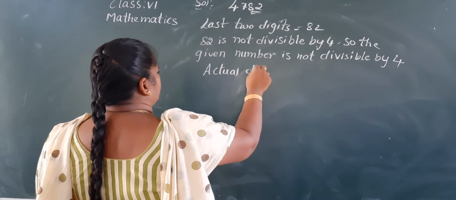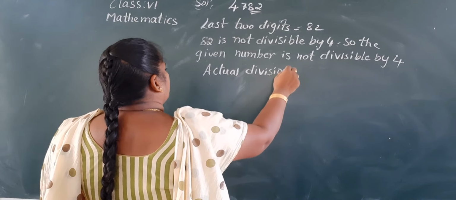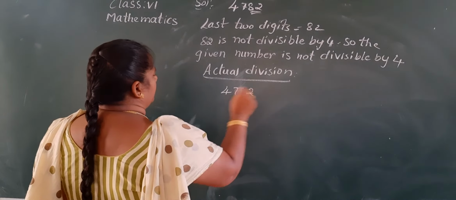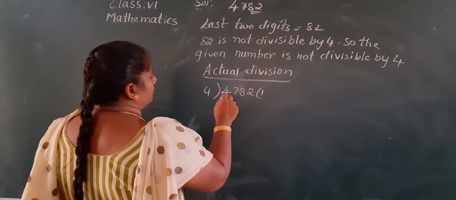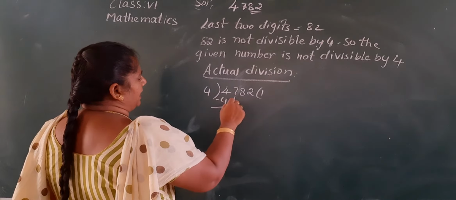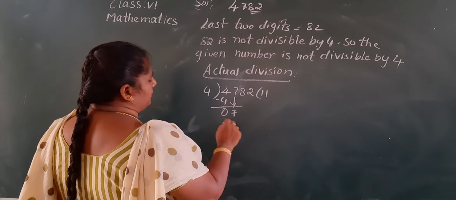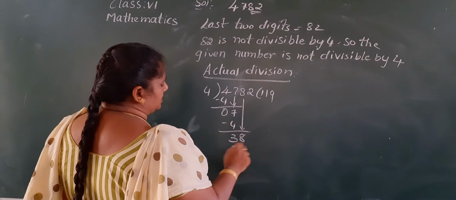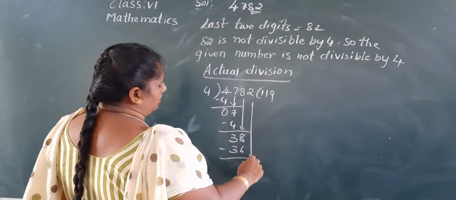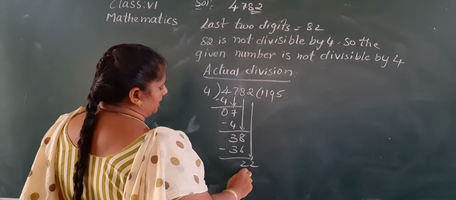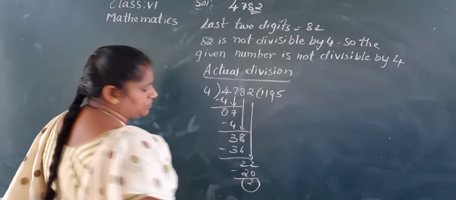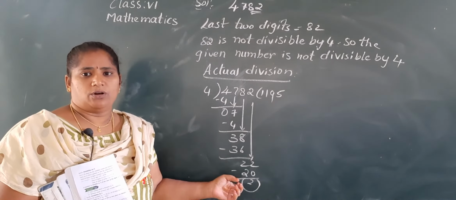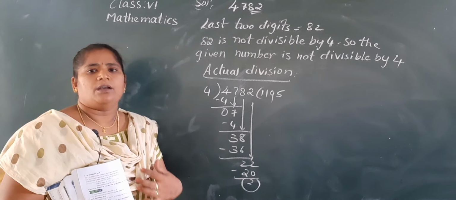Okay, now we check it by actual division. Yes, 4782. 4 1s are 4, 0, take down 7, 4 1s are 4, 3, 4 9s are 36, 2, take down 2, 4 5s are 20, and the remainder is 2. So, here we didn't get the remainder 0. That means it's not divisible by 4.